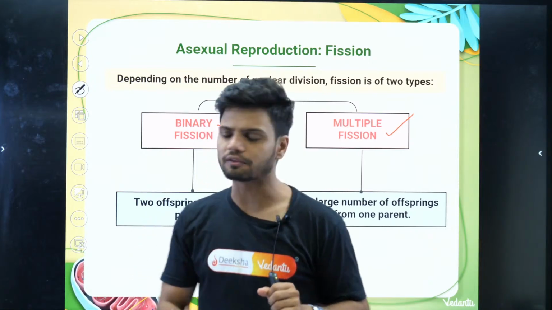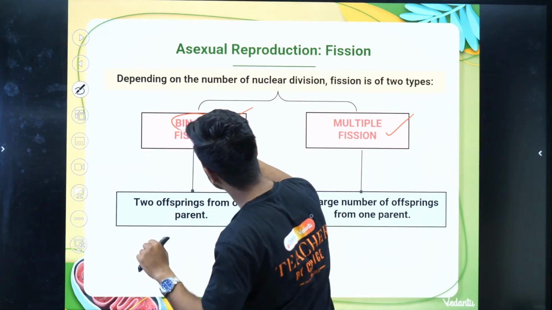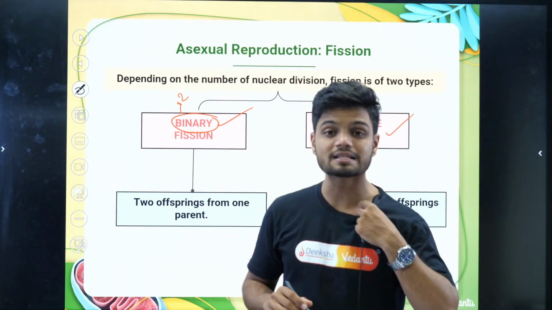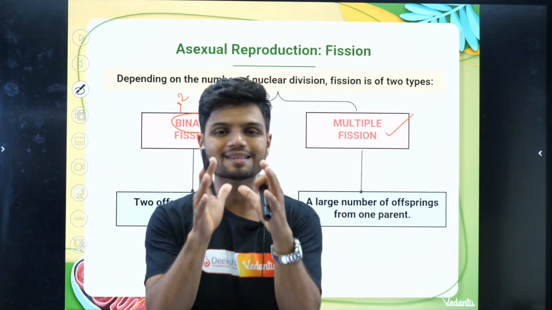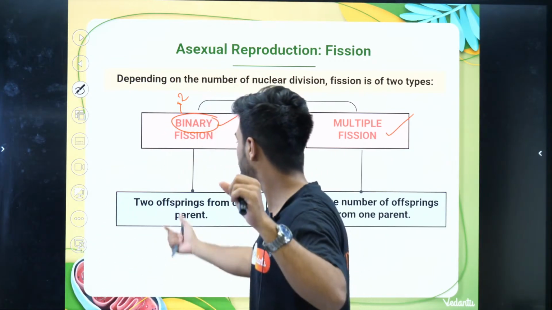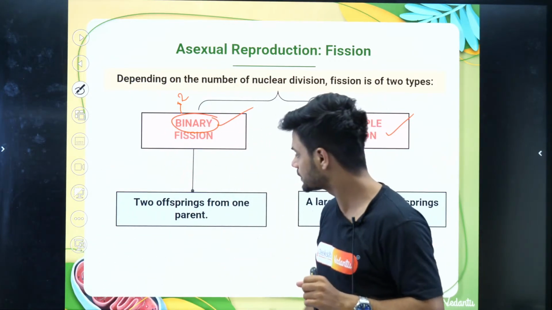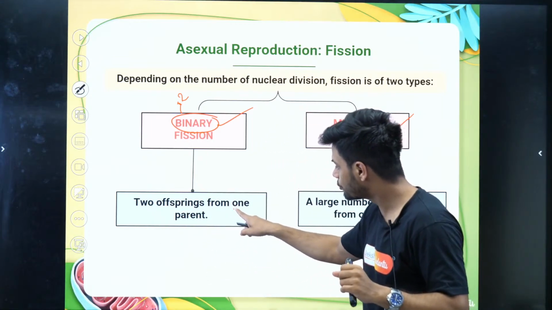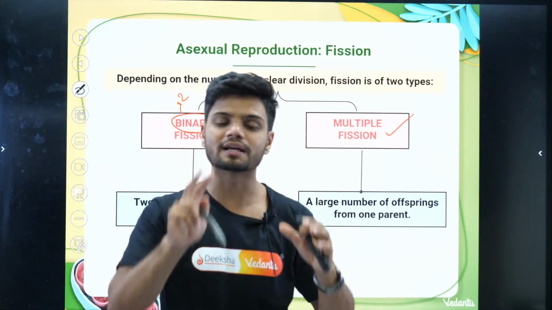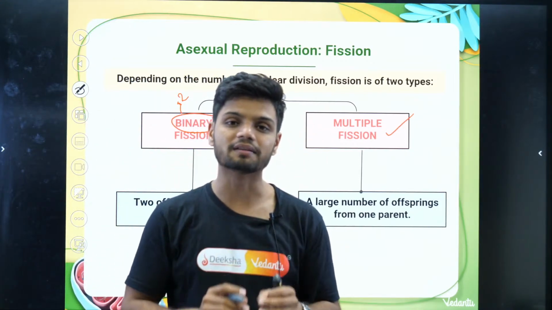Now listen to me very carefully. Binary means 2. If one cell is dividing into 2 cells, that is called binary fission. That is 2 offspring from one parent.